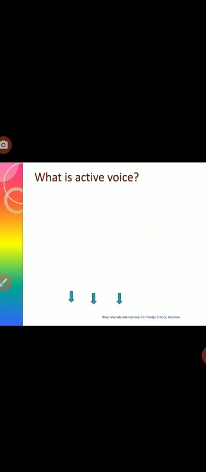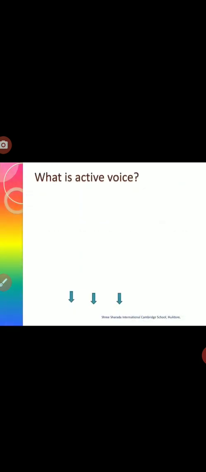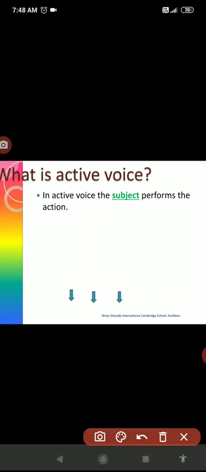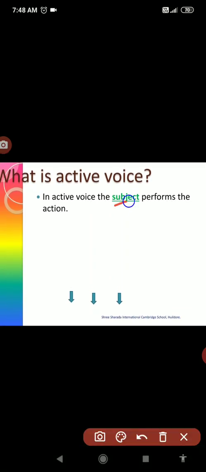What is active voice? That means we need to understand what active sentences are. The most important point in active sentences is that in active voice, the subject performs the action. So you have to focus here. Who is performing that action? The subject. The subject performs the action.